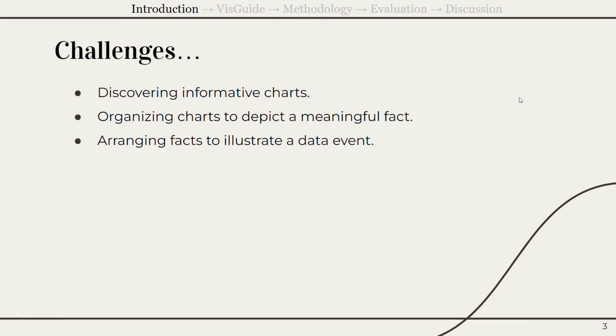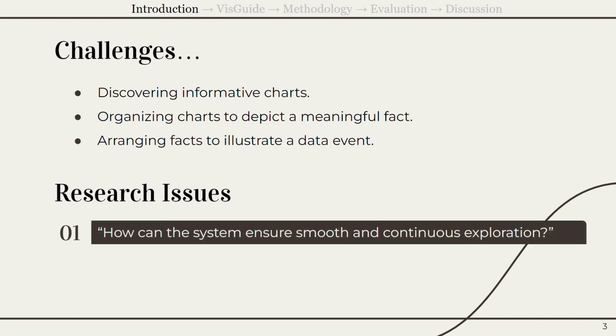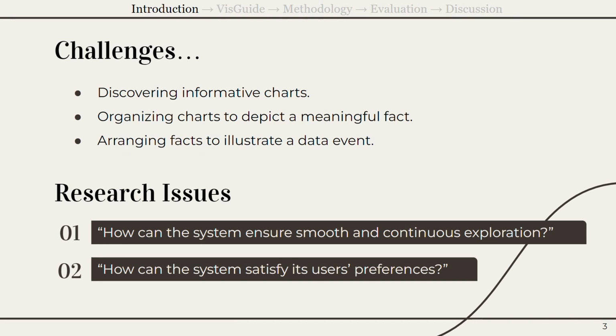However, there are three challenges in designing a system to extract data events. First, discovering informative charts. Second, organizing charts to depict a meaningful fact. Third, arranging facts to illustrate a data event. Therefore, here come our two core research issues. 1. How can the system ensure smooth and continuous exploration? 2. How can the system satisfy its users' preferences?